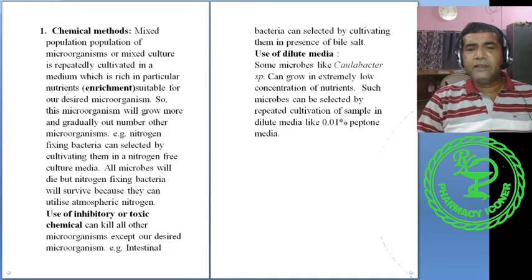Caulobacter species can grow in an extremely low concentration of nutrients. They can survive in a concentration of 0.01% peptone. Normally, for cultivation of bacteria, we use at least 1% peptone. So it can grow in a 100 times dilute media. So only this Caulobacter species will survive, others will die. So these are the different types of chemical methods of selection.